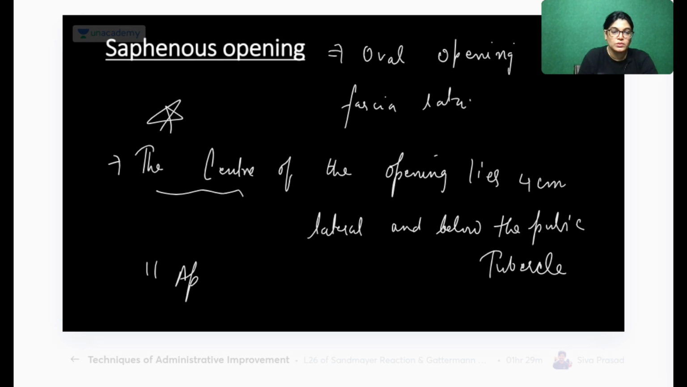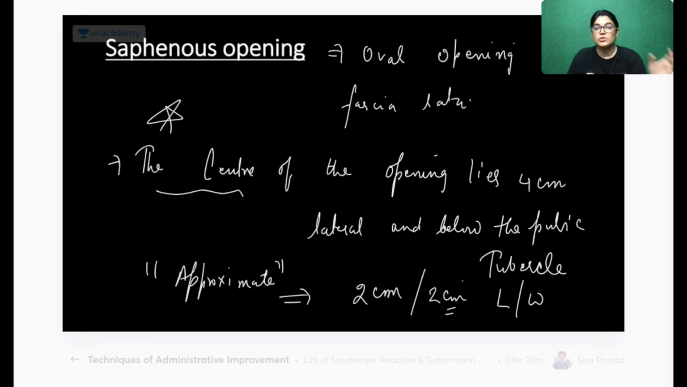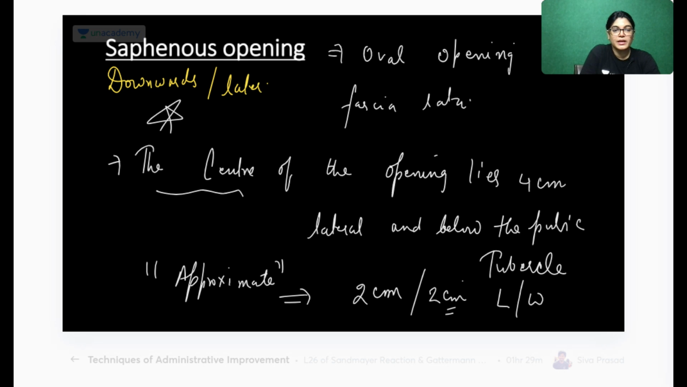If I want to ask you the approximate dimension, can you tell me? The approximate dimension is that the saphenous opening is 2 centimeters in length and 2 centimeters in width. I'm writing in short. And the direction: the opening is directed downwards and laterally. So these are the points which are asked about the saphenous opening.